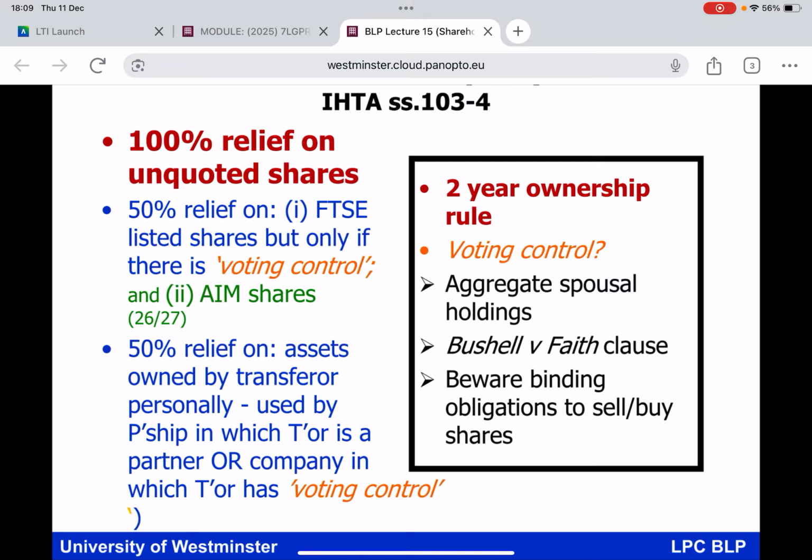When you're thinking about voting control, some very, very big points to take on board there. You'll be able to take on board aggregate spousal holdings in determining whether somebody has got voting control. The presence of weighted voting rights on a CA Section 168 ordinary resolution could have a negative impact on this concept of voting control. And likewise, beware any binding obligations on the part of a shareholder to sell shares, because that may mean that HMRC is of the view you don't really own shares, what you really have got is an interest in cash. So okay, some little nuances to that particular idea of voting control and whether we're going to be eligible for BPR.